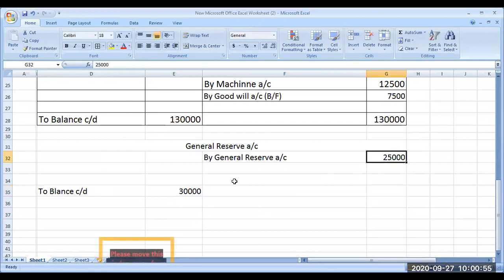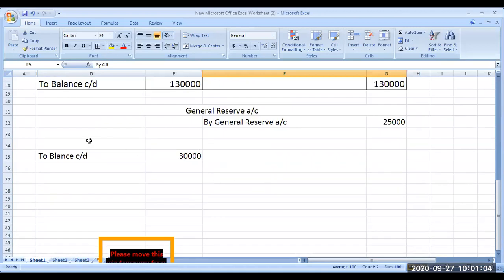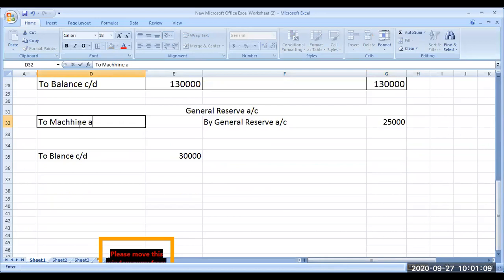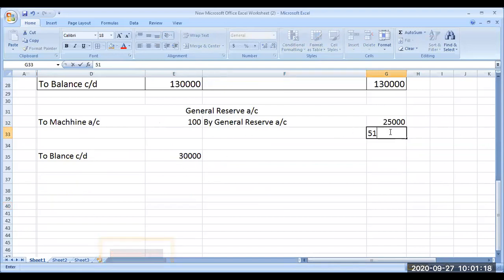5,000 has increased apparently, but there is one adjustment with regard to general reserve of 100 rupees. We have credited the machine account by general reserve, so this will go to the debit side of the general reserve account, to machine account, that is 100 rupees. Now the difference is how much? Here it is 30,100, and here it is 25,000. So the difference is 5,100.